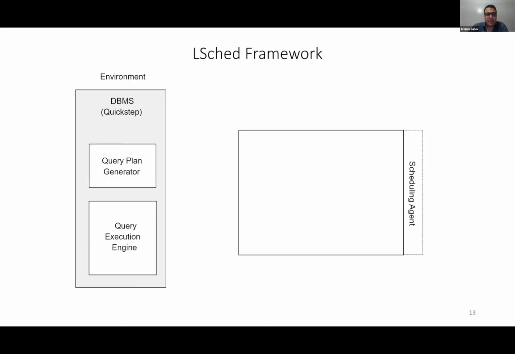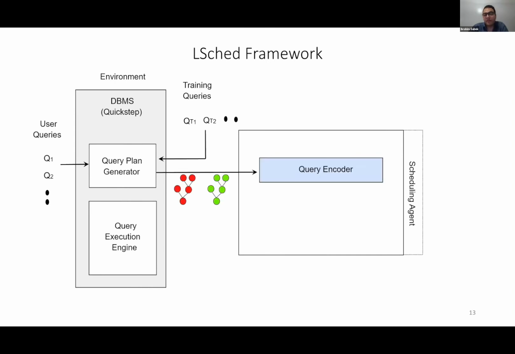LSched is basically following the native reinforcement learning framework. In this case, we have an environment as a DBMS engine. Once we have a user query at runtime or at the training phase, it first generates the physical query plan for this query and uses it as an initial set of features that will be used along with the current state of the execution environment as an input for the query encoder.